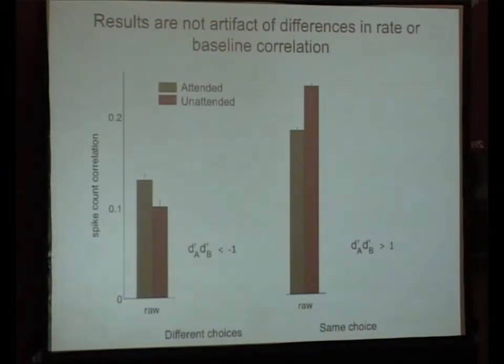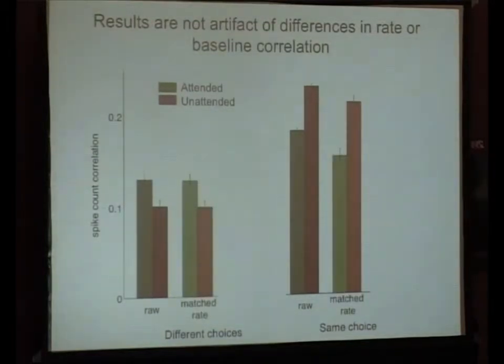And then at this stage, we have two basic concerns about the results. The first is that we know that there's a well-documented relationship between firing rates and correlations. And so we wanted to look at matched firing rate distributions amongst these pairs to make sure that these results hold. And then the second is that these two sides, these two pools, differ in terms of their receptive field similarity. So there's also a well-documented difference in the baseline correlation rates between neurons that have different receptive fields. So we want to look to see if that's an issue with these data as well.